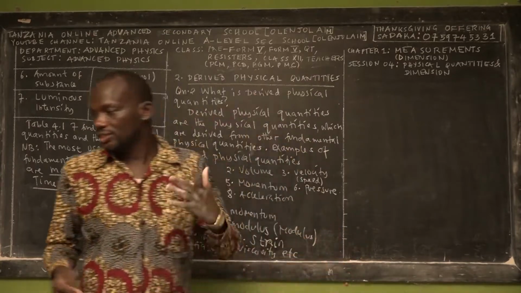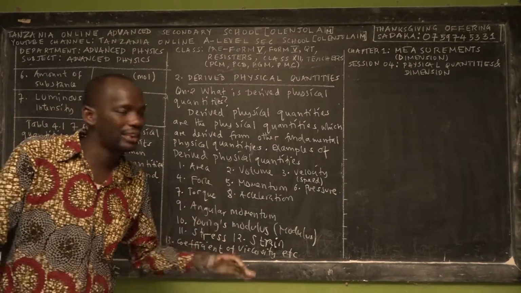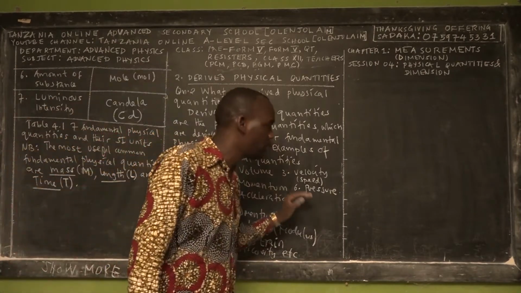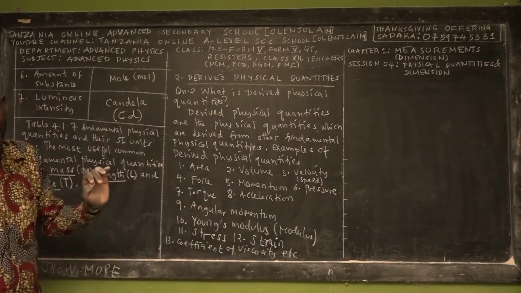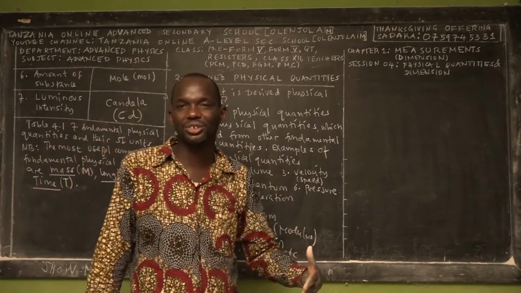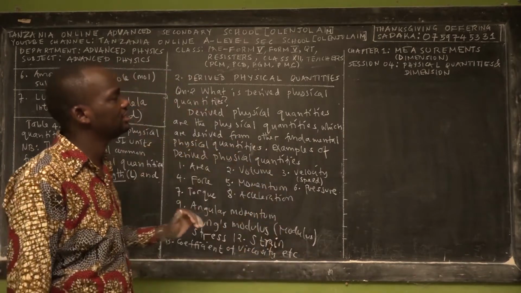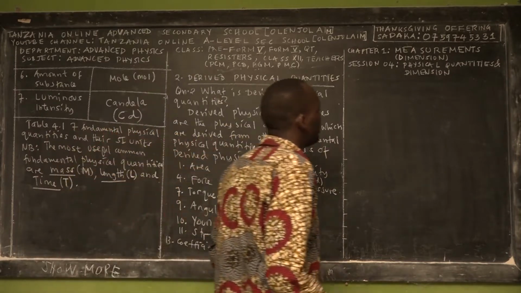All right. So let us continue with our session. At this moment we believe that you are competent in physical quantities. So let us take you into the next interesting part of measurement.